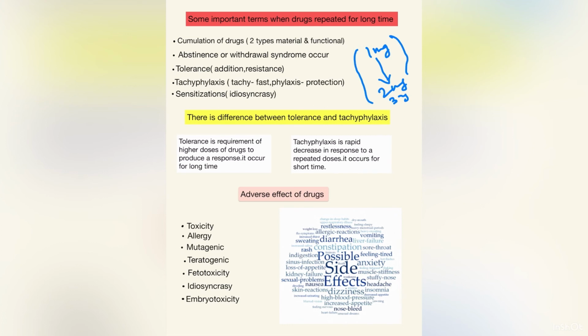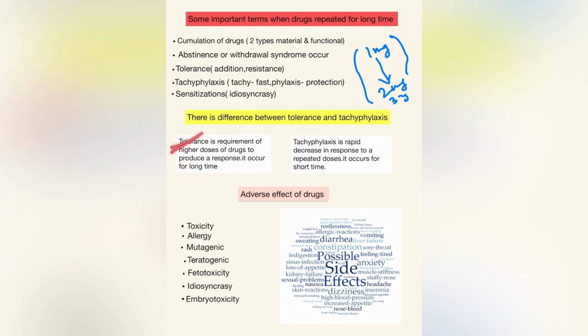Some people consider that tolerance and tachyphylaxis are the same, but there are some differences between them. Tolerance is the requirement of a higher dose of the drug to produce a response, and it occurs over a long time.